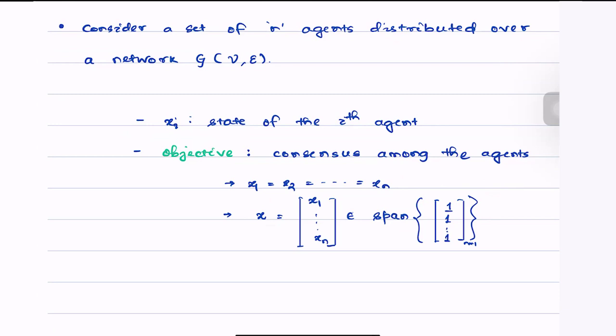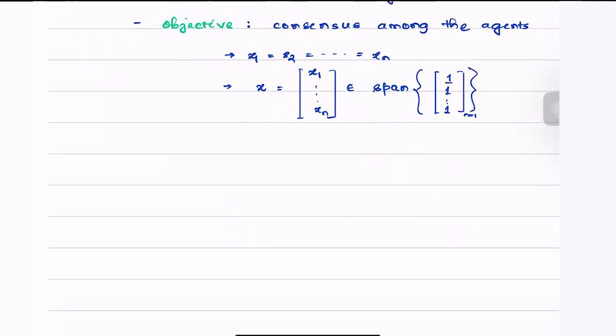We have a set of n agents who are distributed over some network G, and our objective here is to design a distributed algorithm or rule such that all of the agents achieve consensus with each other, meaning all of their states eventually achieve the same value. So what are the things that we already know? Let us consider a discrete time system.